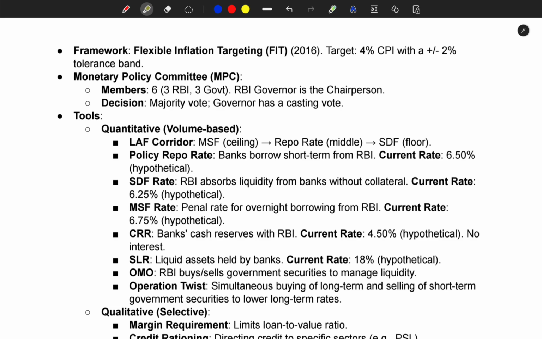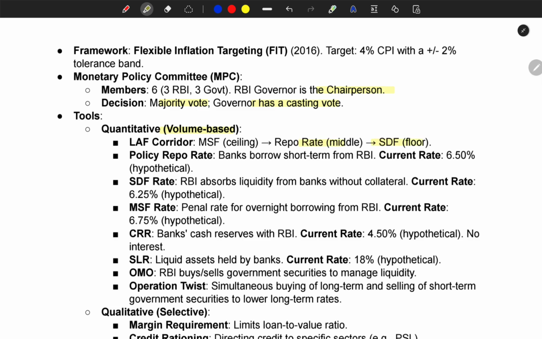Monetary Policy Committee, MPC. Members 6: 3 RBI, 3 government. RBI Governor is the chairperson. Decisions: majority votes. Governor has casting vote. Rules: quantitative, volume-wise, LAF corridor, MSF ceiling, leads to repo rate middle, leads to SDF floor.